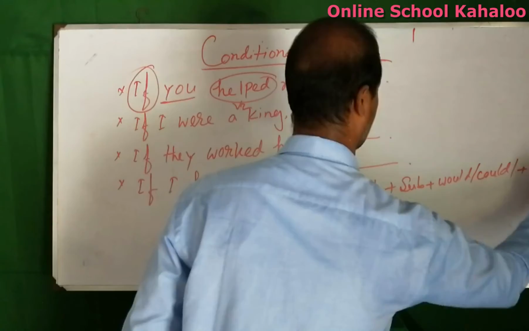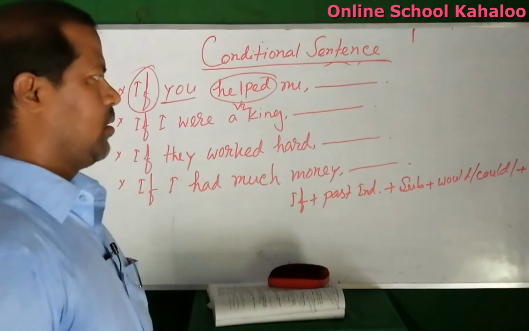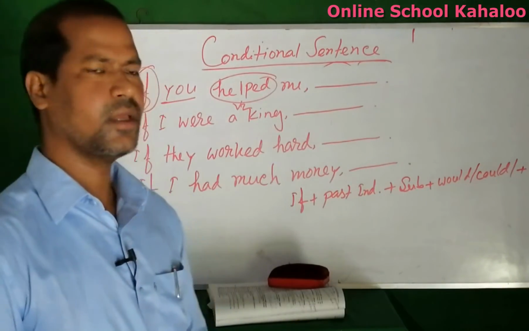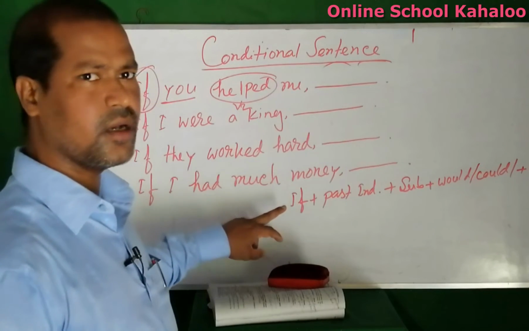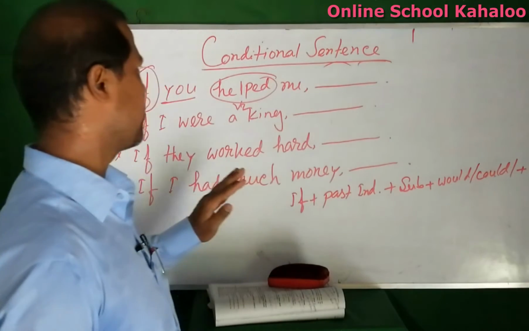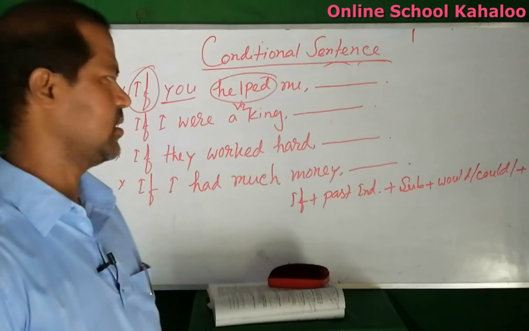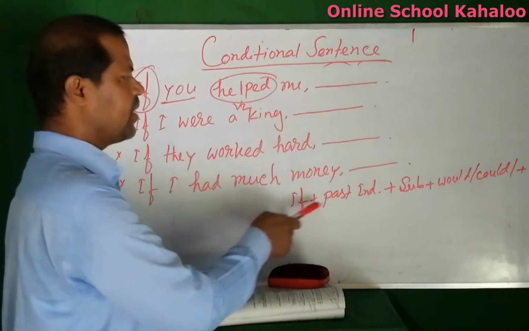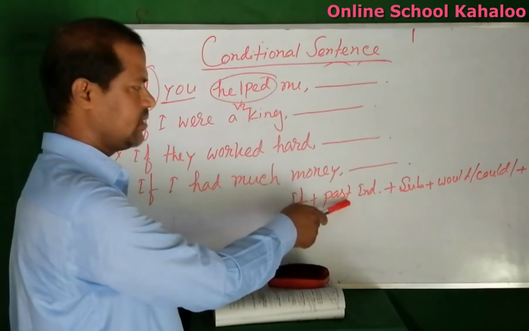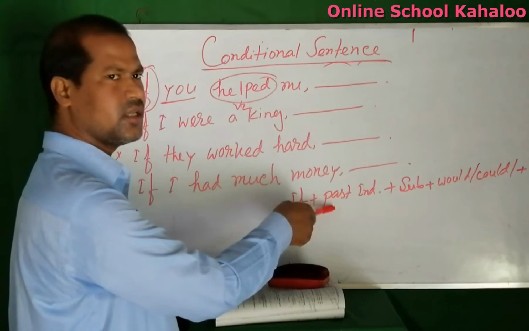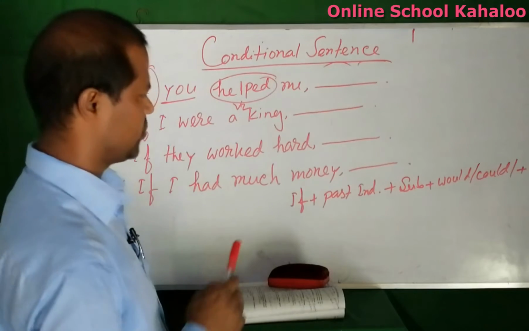Now I write down the structure, so you write down the structure in your khata. Dear student, here is the structure for completing the second conditional sentence. If plus past indefinite, that is the second conditional rule.